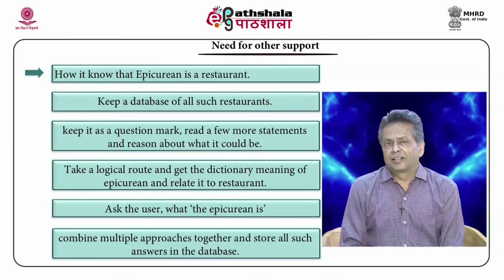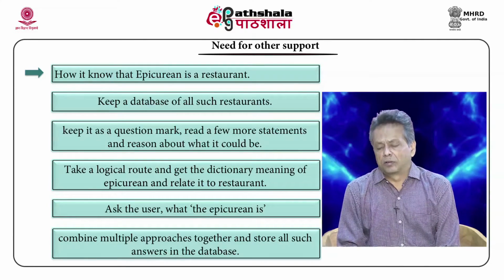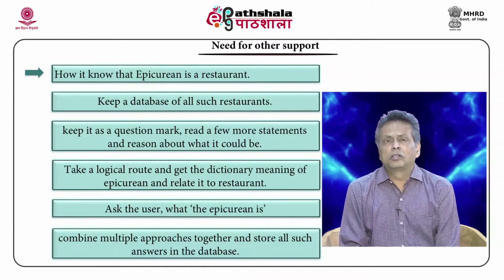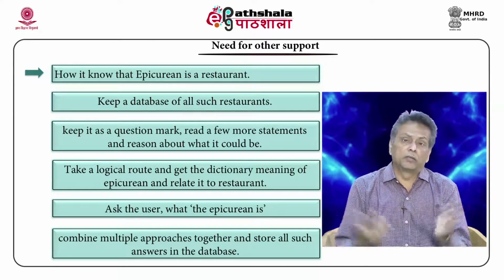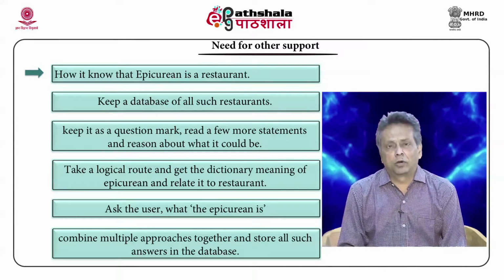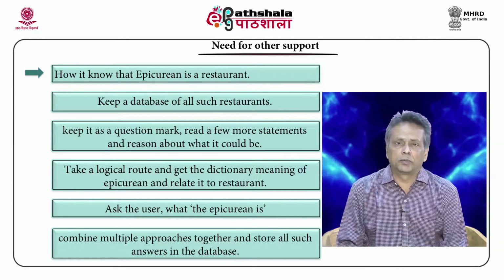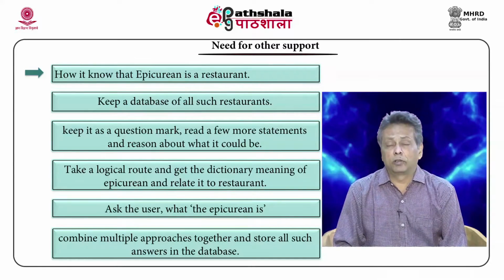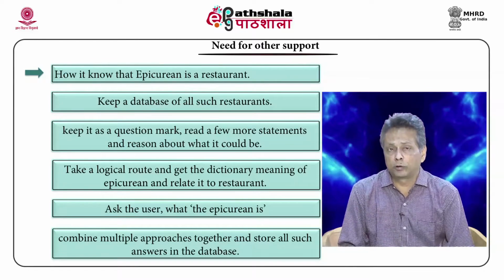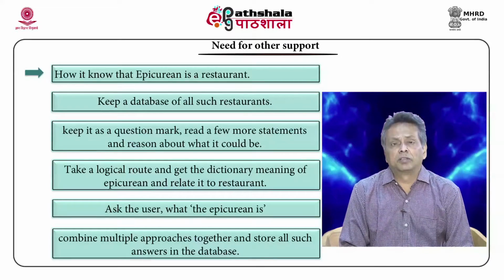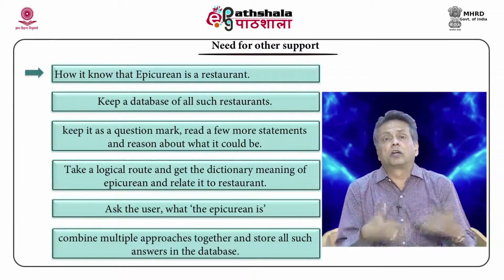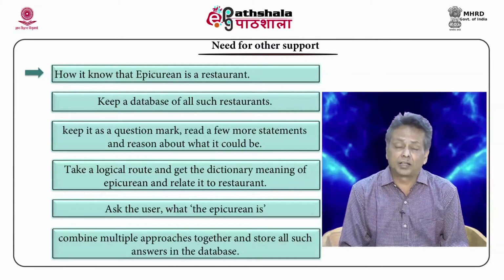But then a diligent reader would ask a question: how does the system learn that Epicurean is a restaurant? Now, that is a difficult question. And what should it do? One way to solve this problem is to have a database of some sort indicating all restaurants of Ahmedabad. That is a very hard solution, but it is the best solution if you can get it. The other one is to keep this as a question mark, look at the other statement that comes next, and figure out what that placeholder is. That is the other option.